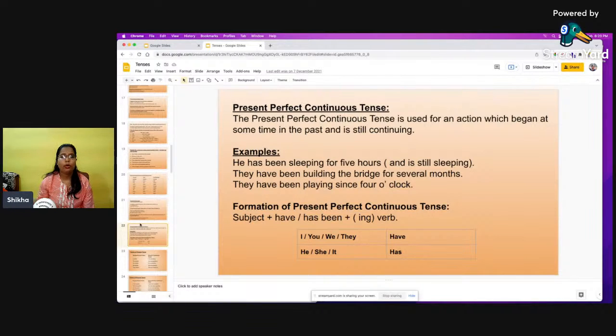Okay, so I hope till here you understood how to frame sentences under present tense. We saw all the forms of tenses which come under present tense, that is simple present, present continuous, present perfect, and present perfect continuous.